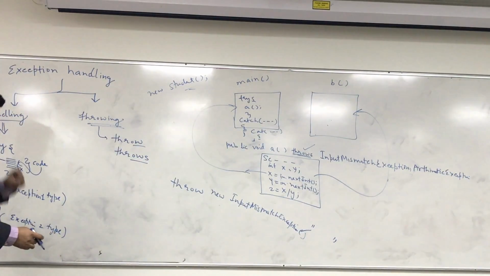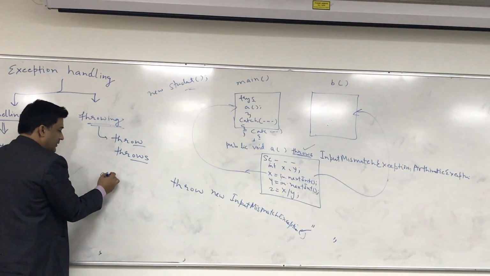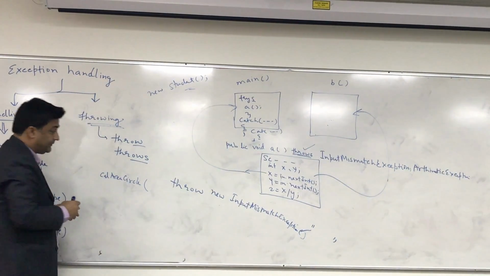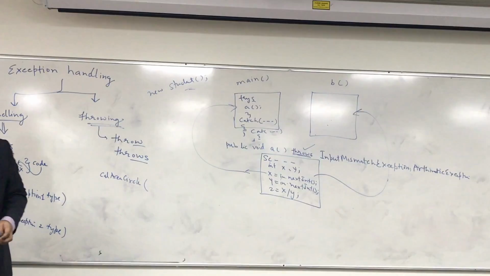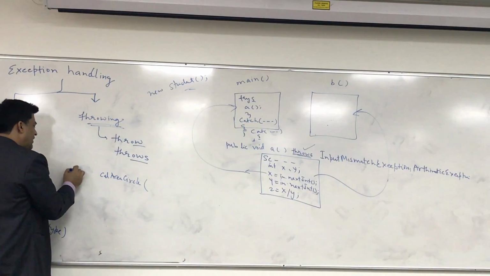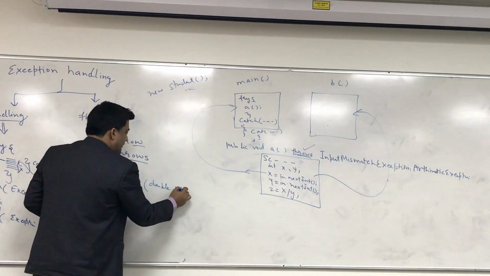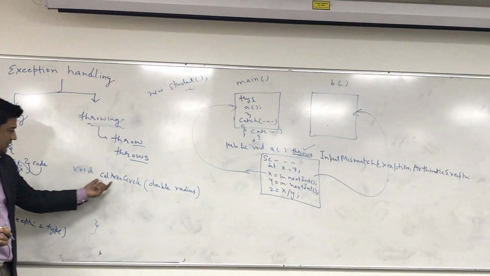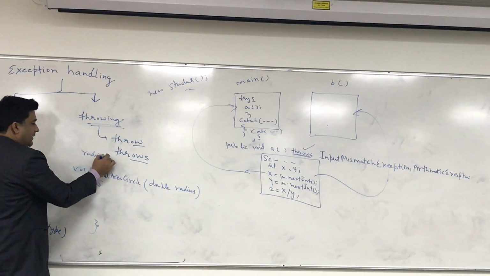Now where will I use this concept? Suppose I'm writing a method called calculate area for a circle. Very important, listen very carefully. I'm showing you both examples and then we will go to NetBeans. Suppose I'm writing a method in any class, let's say void, and here you are giving a radius. Calculate area circle. Suppose you have a radius here, radius is given something.